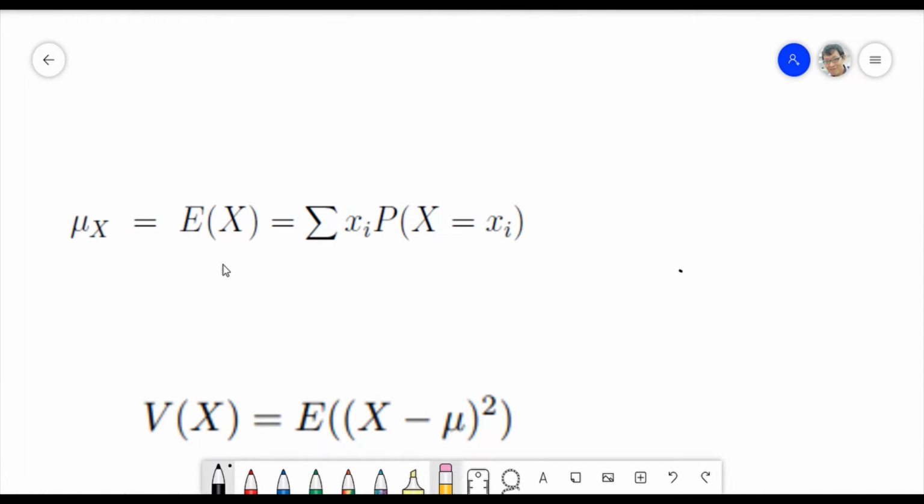The mean here, we use the expectation of X, and we also call it mu X. What's that expectation of X? X can be a limited group or an unlimited group of items, X1 until Xn. And the mean is equal to each corresponding X times its proportion in that group. So this is the average, am I right?